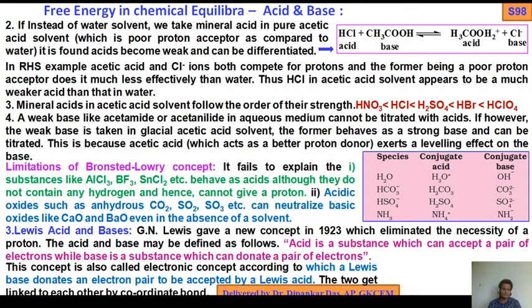So according to Lewis, that is the definition of acid and base. Acid means accept a pair of electrons, base means donate a pair of electrons. This concept is also called the electronic concept, according to which a Lewis base donates an electron pair to be accepted by a Lewis acid. The two get linked to each other by a coordinate bond.